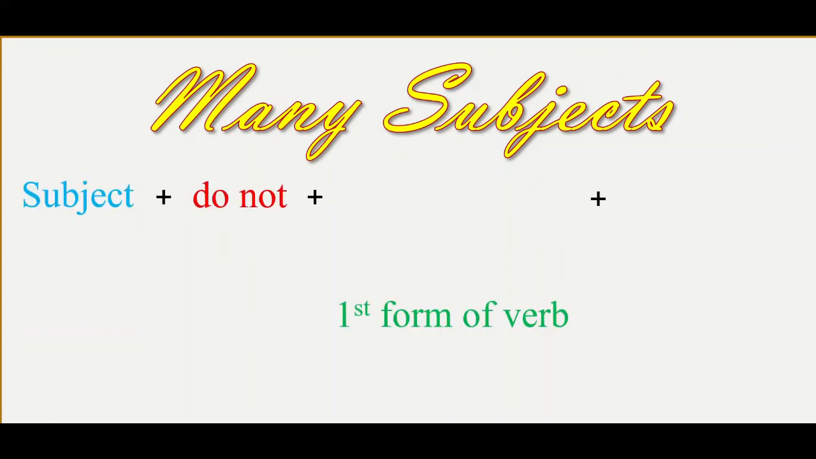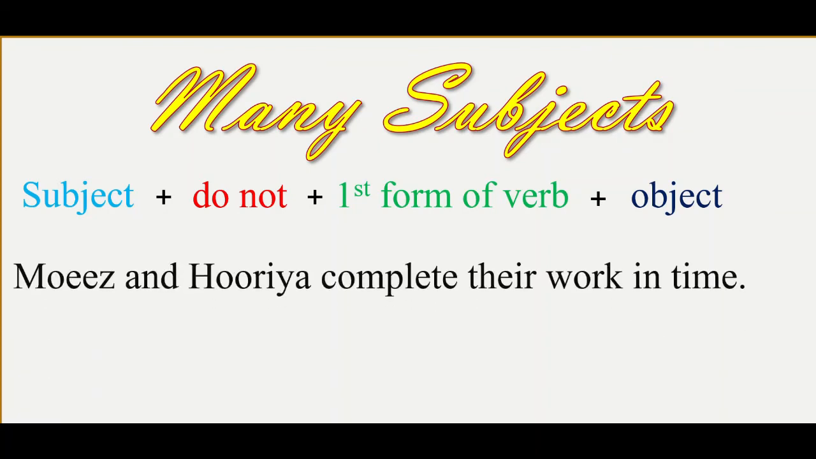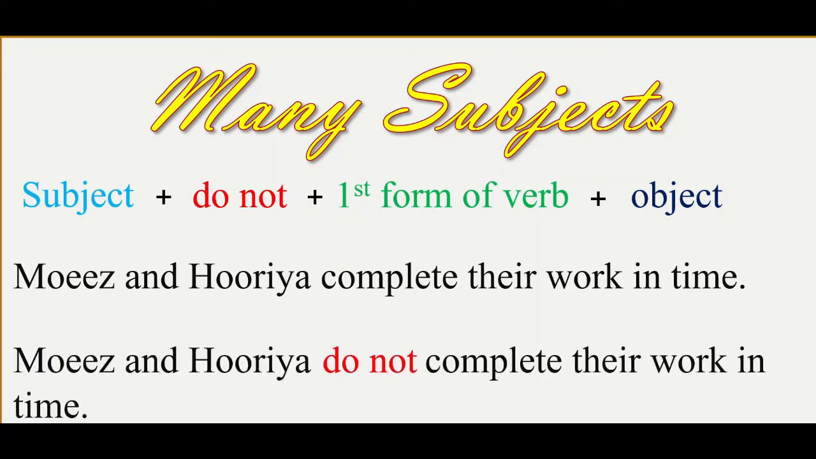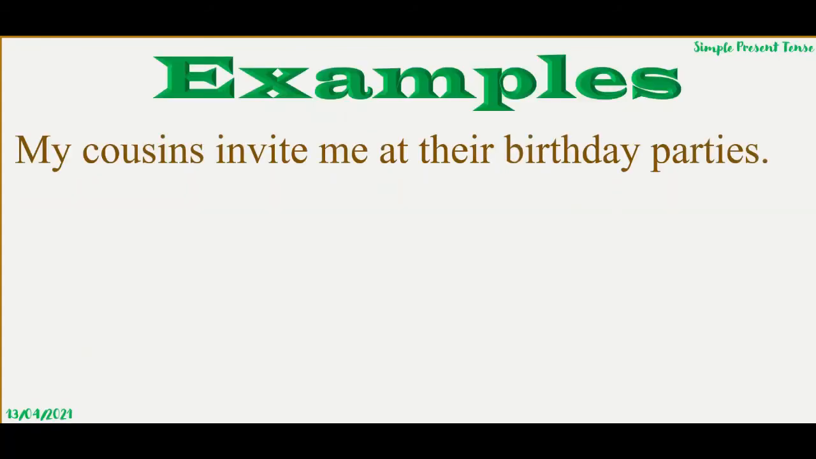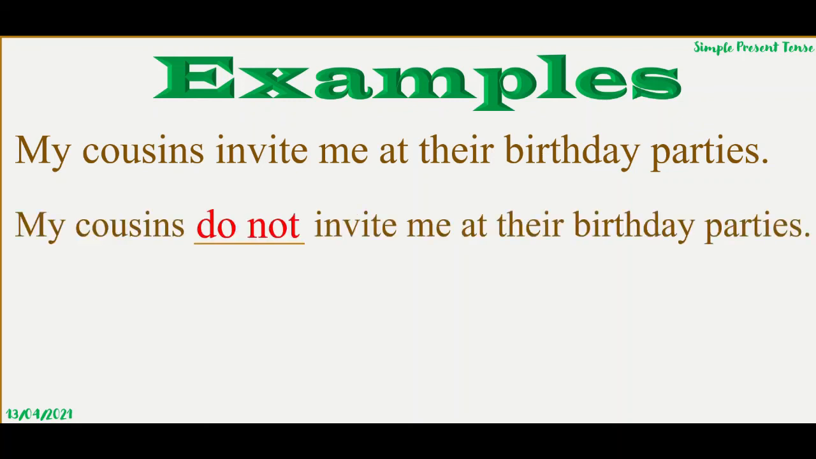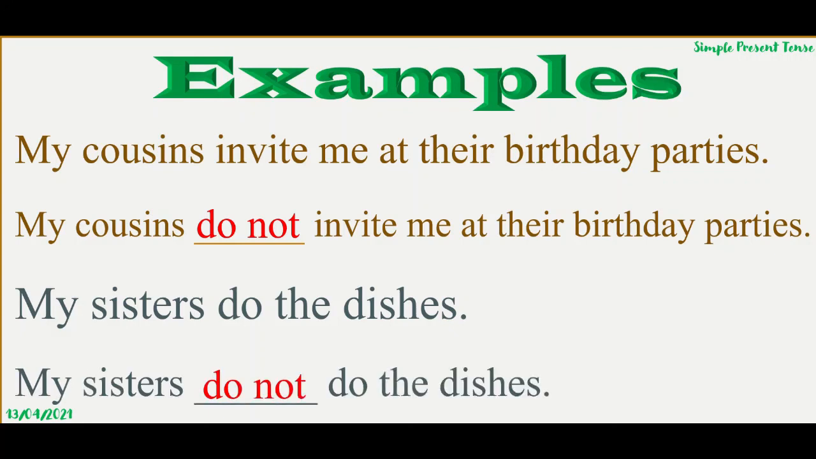Let's move on to the negative sentences of many subjects. Subject and do not with first form of verb and then the end of the sentence. Moiz and Huria complete their work in time. Moiz and Huria do not complete their work in time. My cousins invite me to their birthday parties. My cousins do not invite me to their birthday parties. My sisters do the dishes. My sisters do not do the dishes.